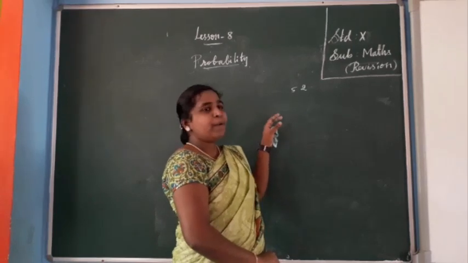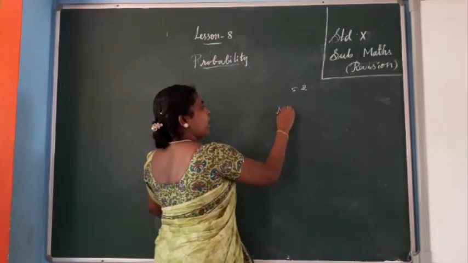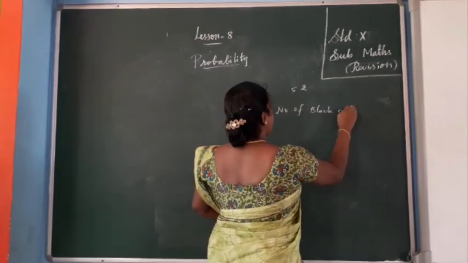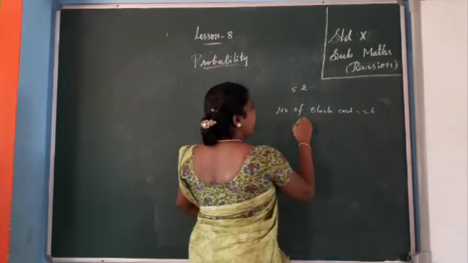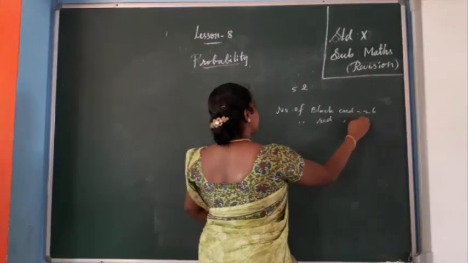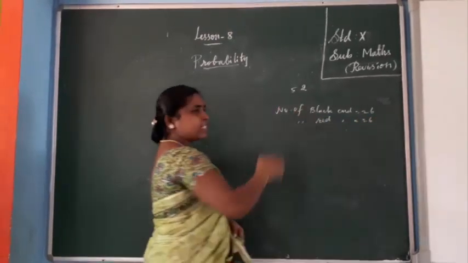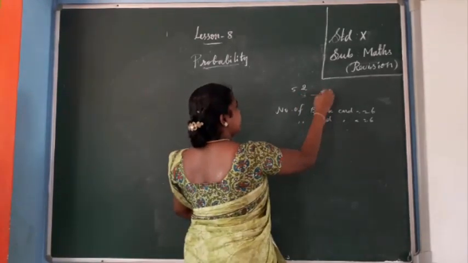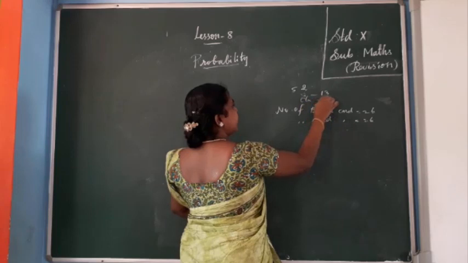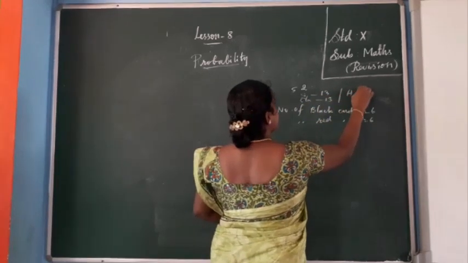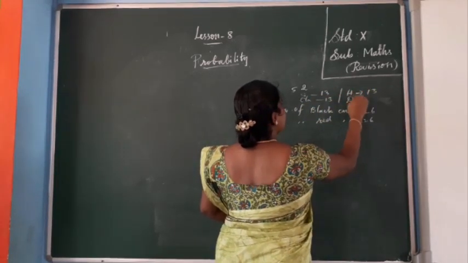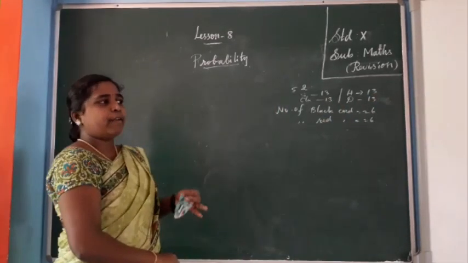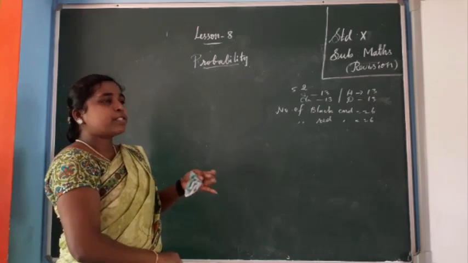So number of black cards is 26. So number of red cards is also 26. Okay. So each type has 13 cards. Spade 13, next clover 13, next heart 13, next diamond 13. Okay. So each type has 1 king, 1 queen, 1 jack, 1 ace. The numbers 2 to 10.